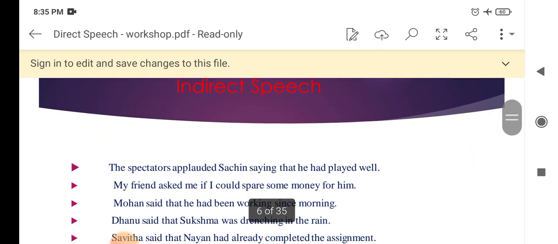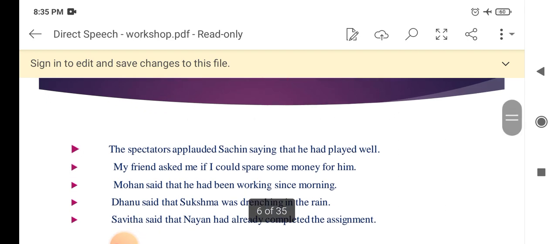Now we see indirect speech. Here we see some punctuation. Punctuation is not used here, like comma or inverted commas, and a conjunction is used here. The spectators applauded Sachin, saying that he had played well. My friend asked me if I could spare some money for him.